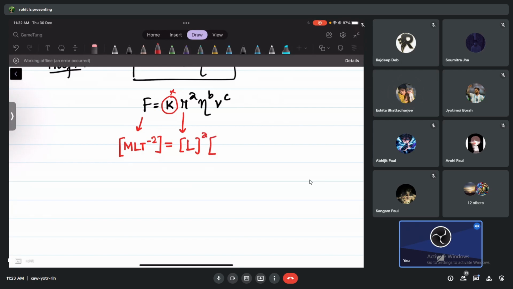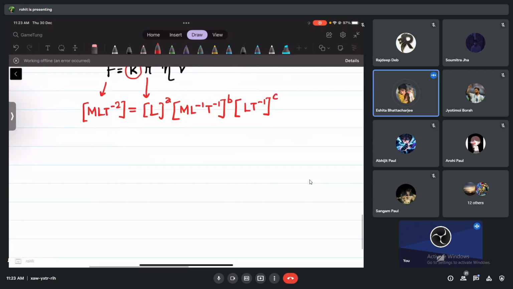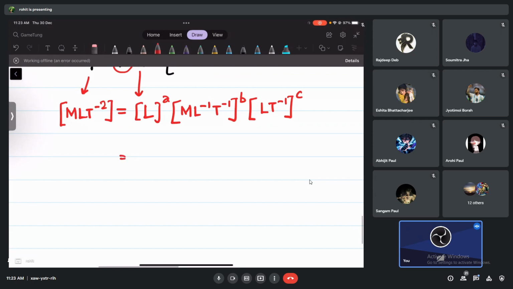Eta, we have learned the dimension of eta, right? What is that? ML minus 1 T minus 1. Yes, you have learned it, I hope so. Then velocity is very easy. We have to write the power B here, and velocity LT minus 1 to the power C. Let's arrange all the terms on the right hand side, because the left hand side is going to be the same.